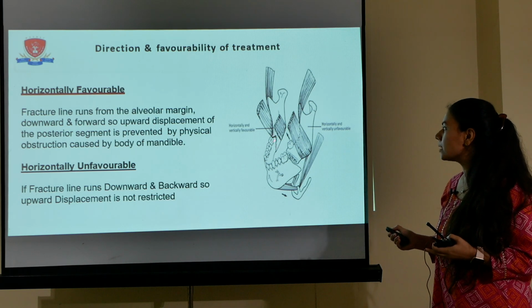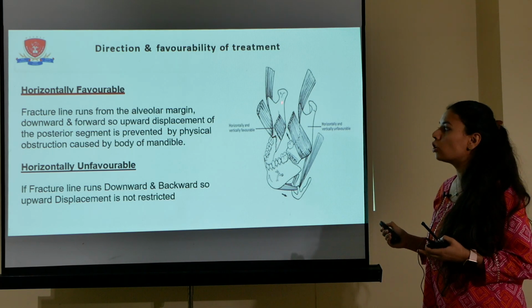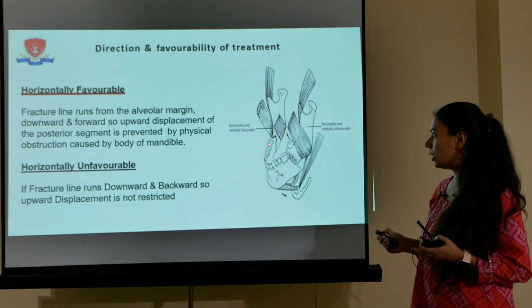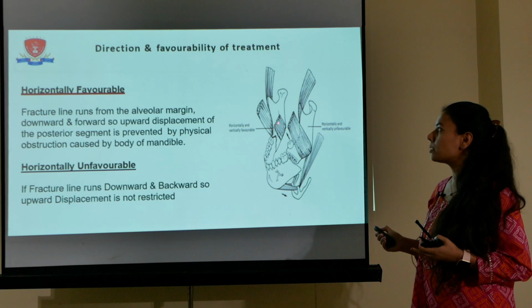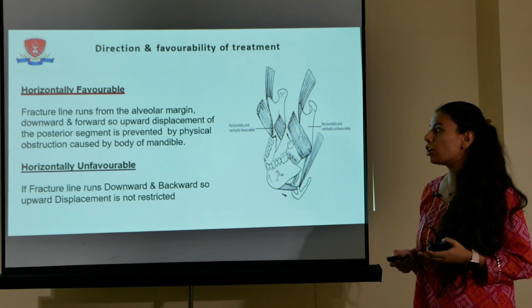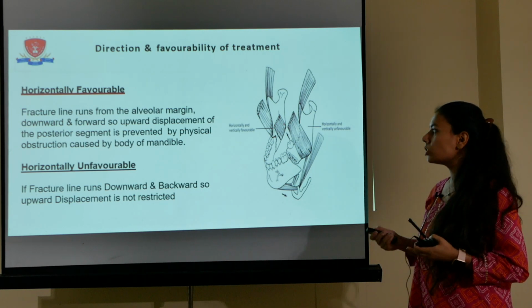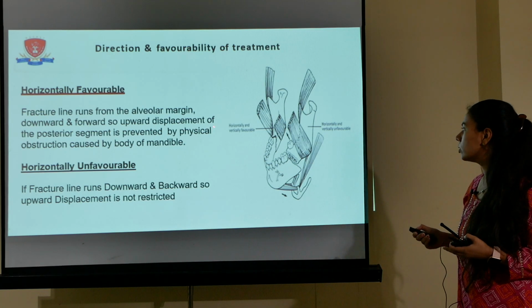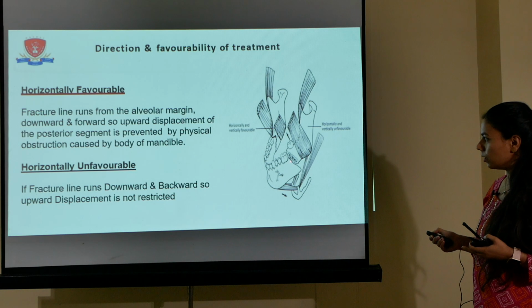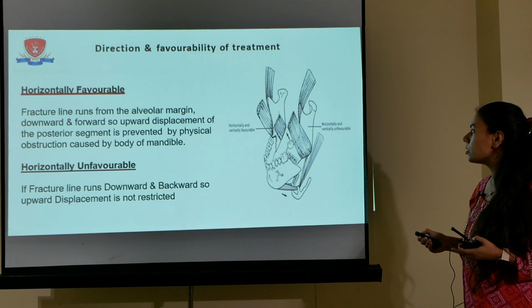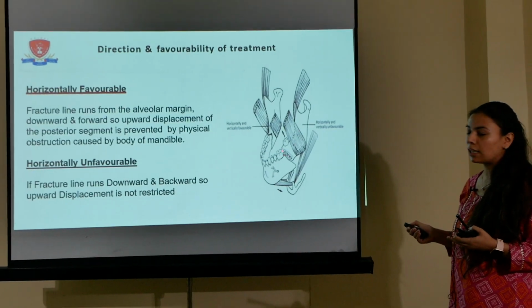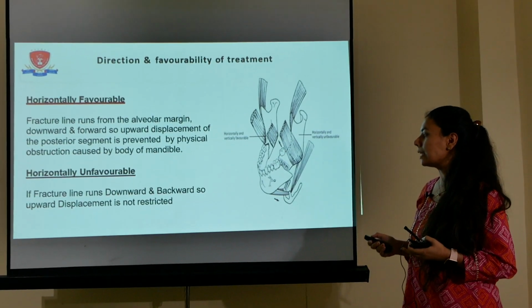So upward displacement of the posterior segment does not take place, as the body segment prevents the displacement of the posterior segment. Now horizontally unfavorable fractures are those in which the fracture line runs downward and backward. Here the posterior fracture fragment is set free and can be displaced easily.